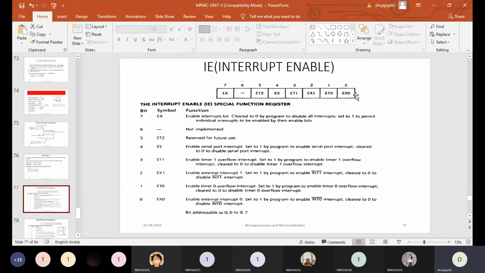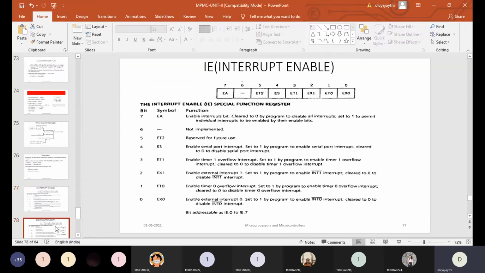So independent of the other values, the last bit of the IE register should always be 1. Once it is 1, based on the values you give to these interrupts, that particular interrupt is going to be served. For example, if you are working with timer 0 and want the controller to serve the timer 0 interrupt, you make this 1 and this 1, and the remaining bits can be zeros. So this is about the interrupt enable register. It enables all kinds of interrupts for the microcontroller.